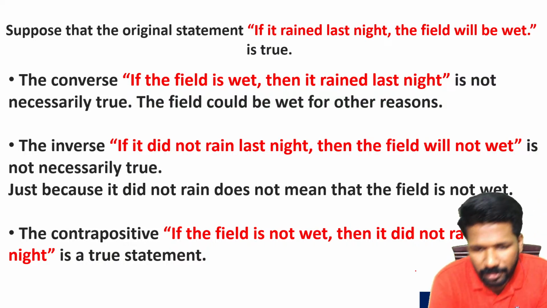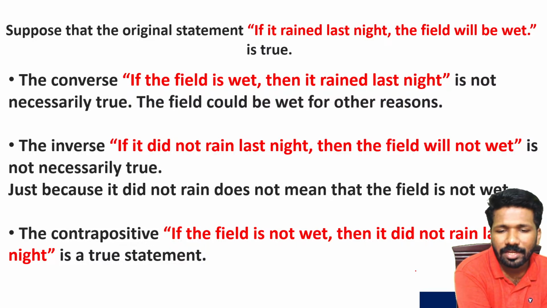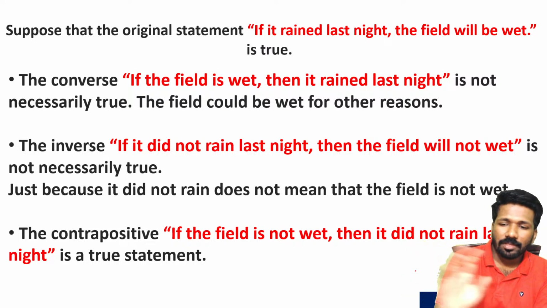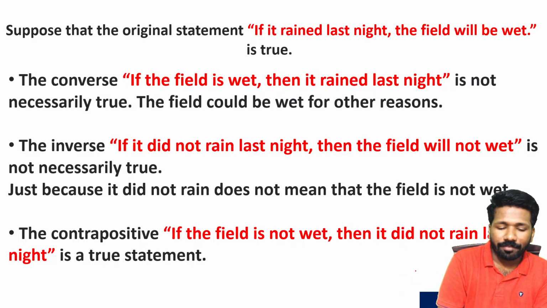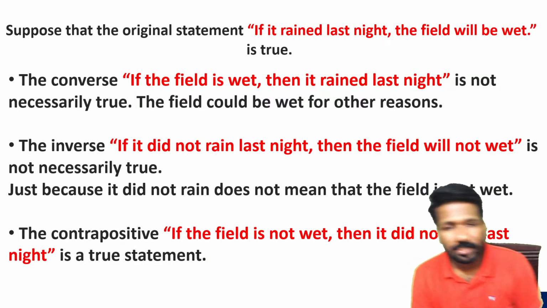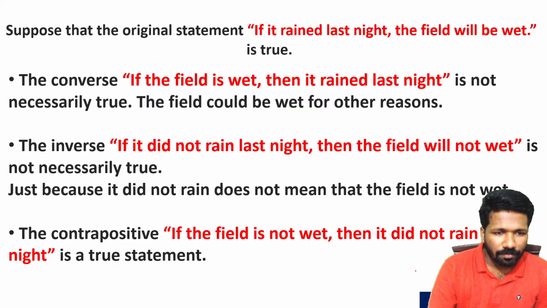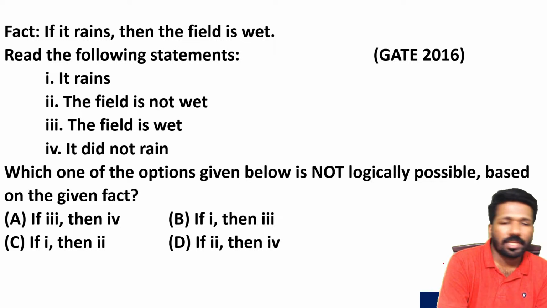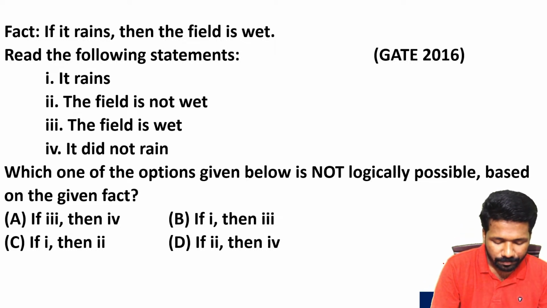Now what about the contrapositive? If the field is not wet, then it did not rain last night. Yeah, that we can say, because raining guarantees that the field will be wet. That is what we know. Now if the field is not wet, you don't have to worry about other reasons, because raining did not happen anyway. About other reasons we don't have to check at all. That is why that is true in this case. So in this case, converse and inverse are not necessarily true, but contrapositive is true. Now based on this there was a GATE 2016 question, can you make a try, all of you?